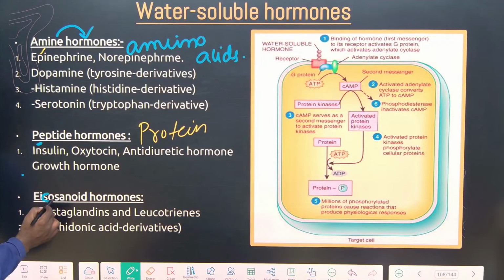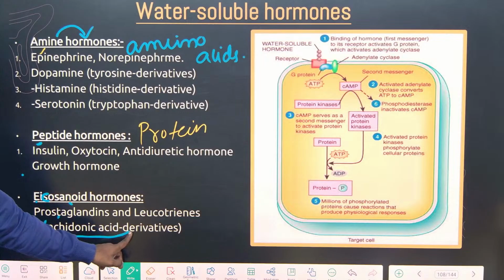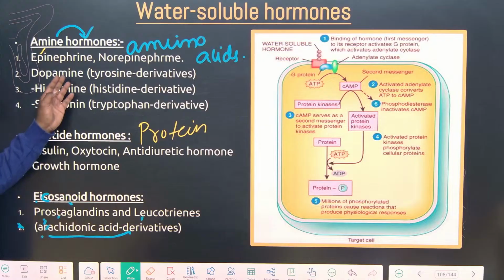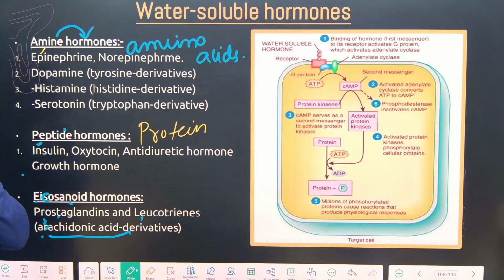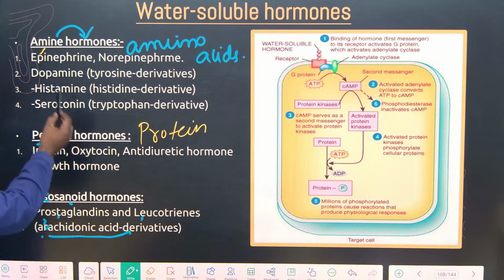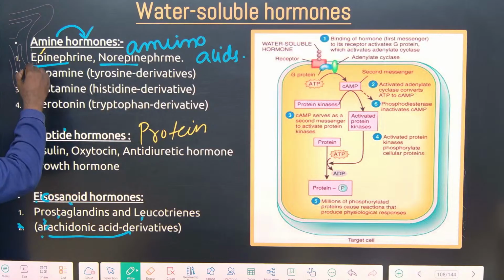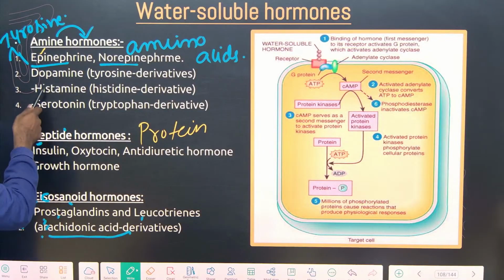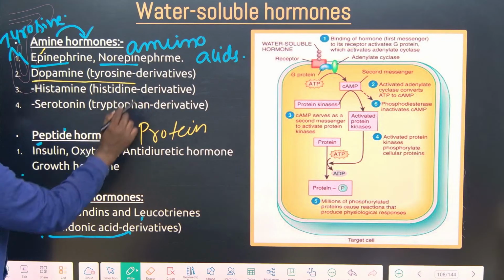Some hormones are called eicosanoid hormones. What is that? I'll explain that. They are all derived from a lipid named arachidonic acid. Examples are prostaglandins and leukotrienes. I'll explain elaborately. So these are all amino acid hormones. It is very important, in the exam we get a matching question with respect to their amino acids. We know epinephrine, norepinephrine. They are derived from an amino acid named tyrosine. Next, dopamine is also derived from tyrosine.